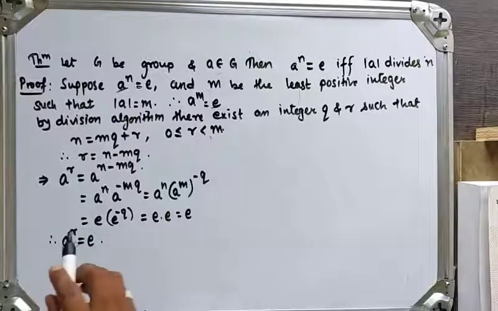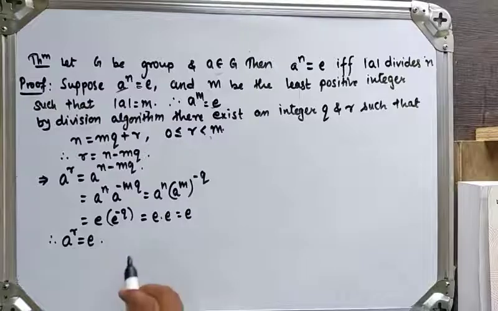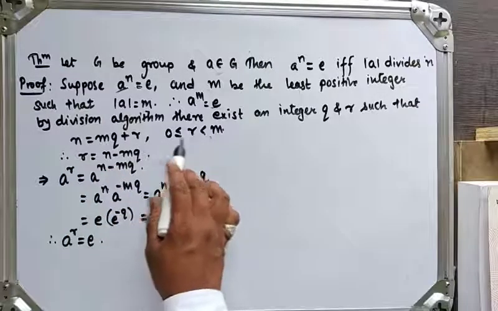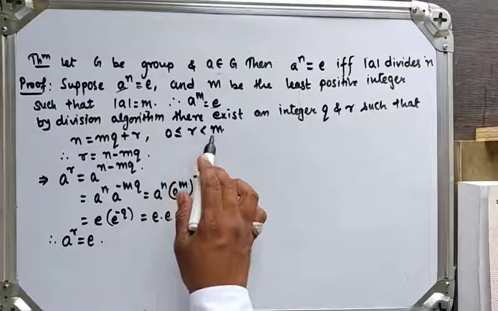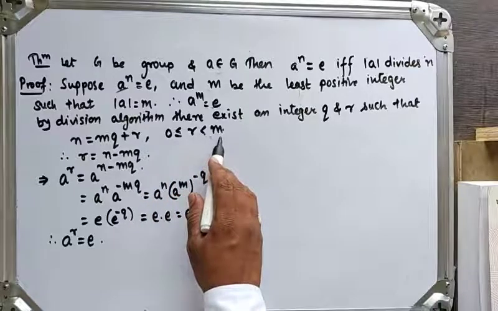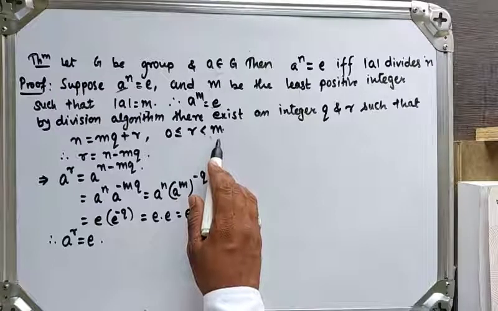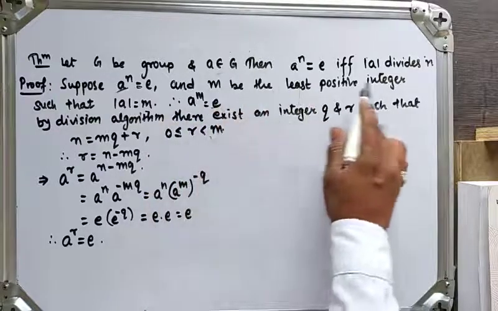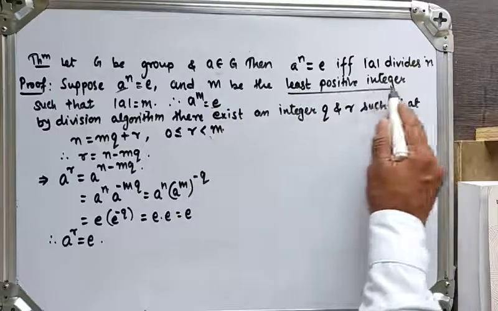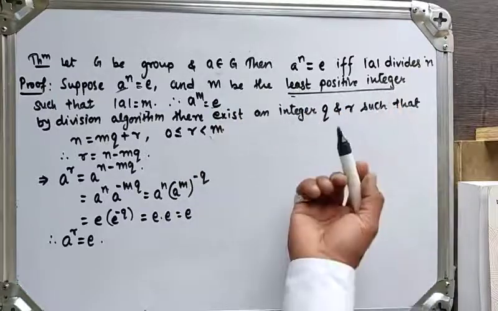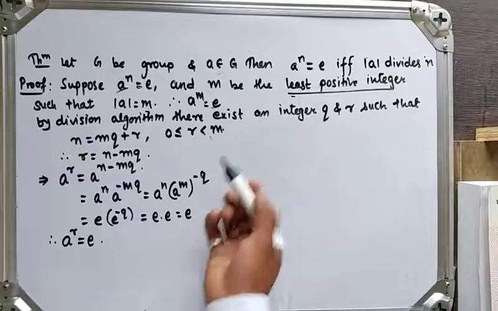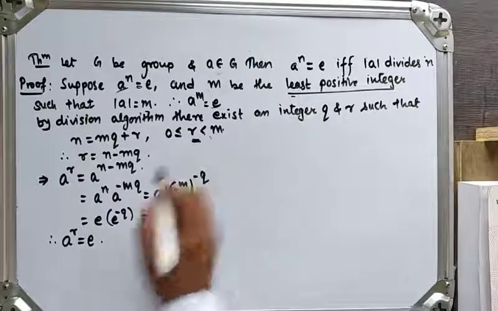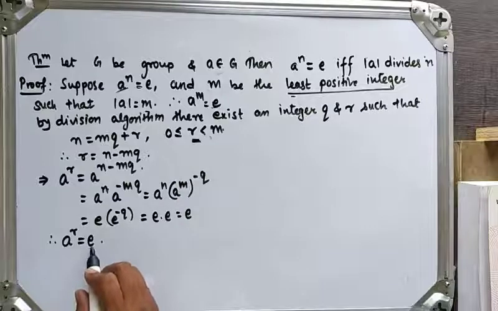So why did this happen? Here n is equal to m into q plus r, where r is 0 less than or equal to r, strictly less than m. What we have assumed here is that m is the least positive integer. And r is again such that we get a raised to r is equal to identity. Means what?